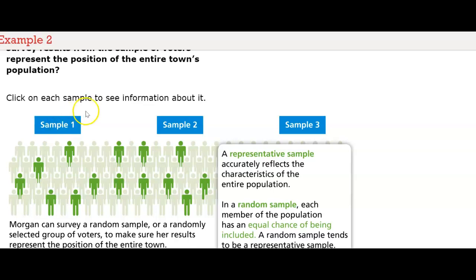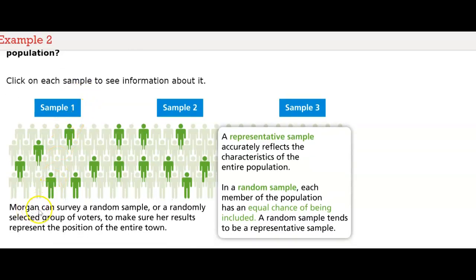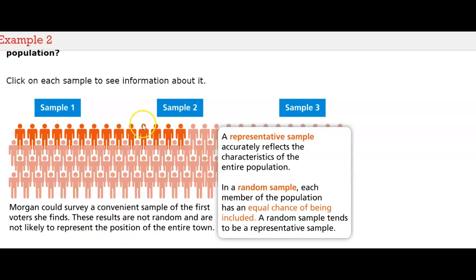Sample 1 says Morgan can survey a random sample, or a randomly selected group of voters, to make sure her results represent the position of the entire town. Sample 2 says Morgan could survey a convenient sample of the first voter she finds. These results are not random and are not likely to represent the position of the entire town.